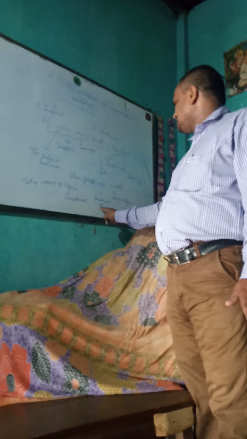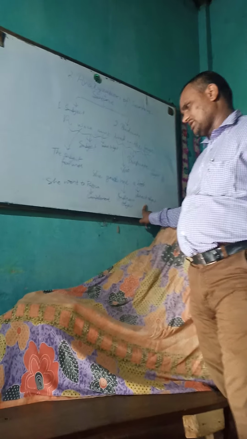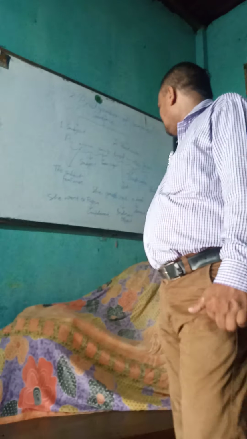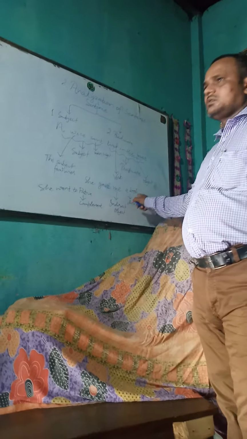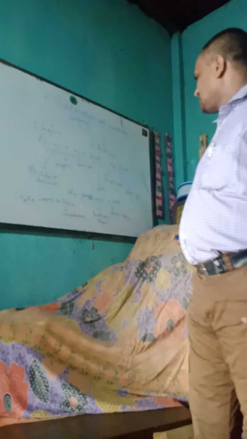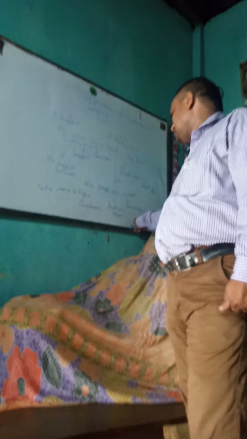Here me is indirect object, while a book is direct object. She gave a book. What did she give? A book. So a book is direct object.